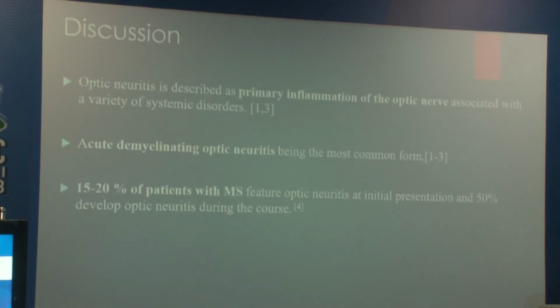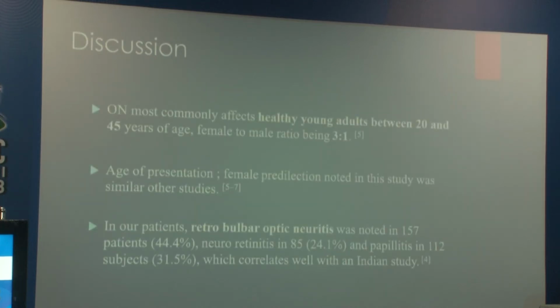So the discussion. Optic neuritis is described as a primary inflammation of the optic nerve associated with a variety of systemic disorders, acute demyelinating optic neuritis being the most common form. About 15 to 20% of the patients with MS presented with optic neuritis in initial presentation, and 50% developed optic neuritis during the course. Optic neuritis usually affects healthy young adults between 20 to 45 years of age.